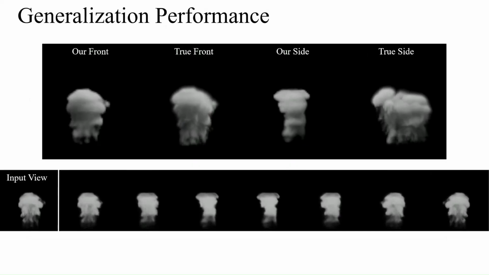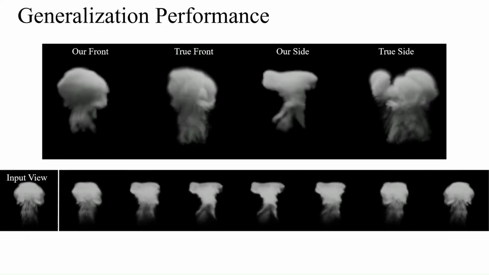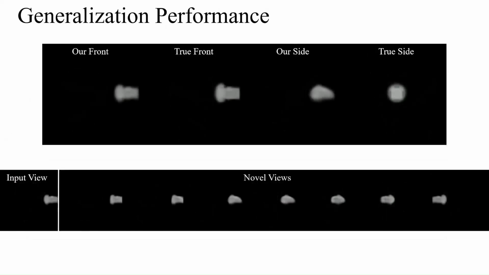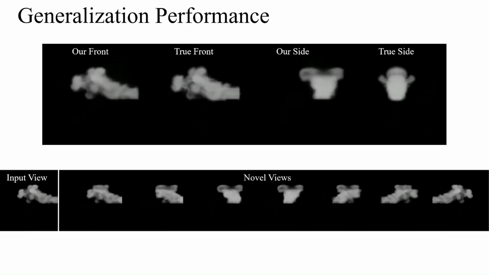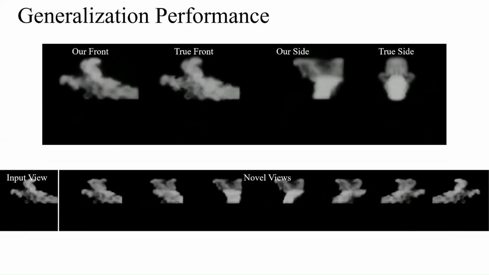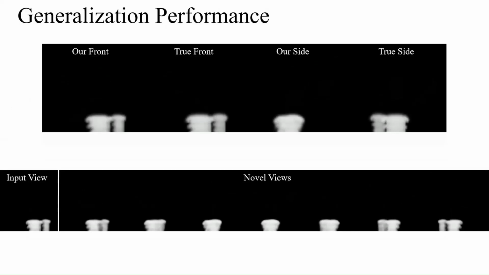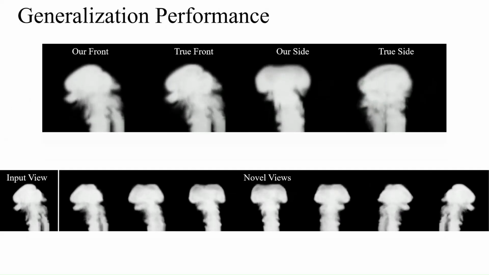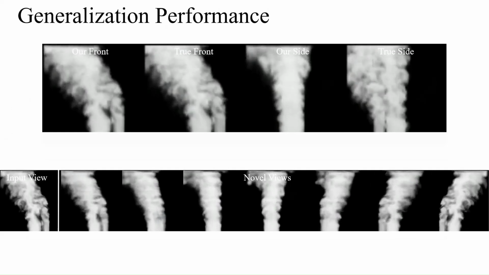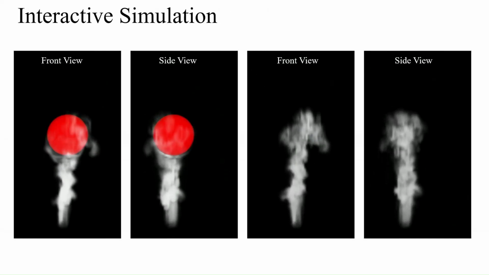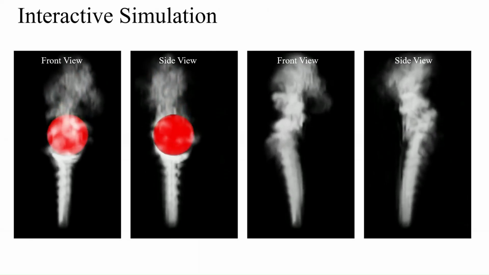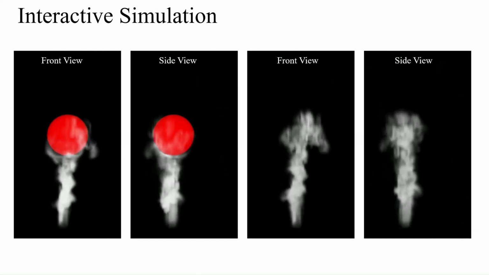Reconstruction results for a bunny-shaped smoke scenario without inflow, shown from input and novel views. Reconstruction results for a horizontally emitted smoke scenario, shown from input and novel views. Reconstruction results for a multiplume scenario, shown from input and novel views. Resimulation result with added fluid-solid coupling and external force field.